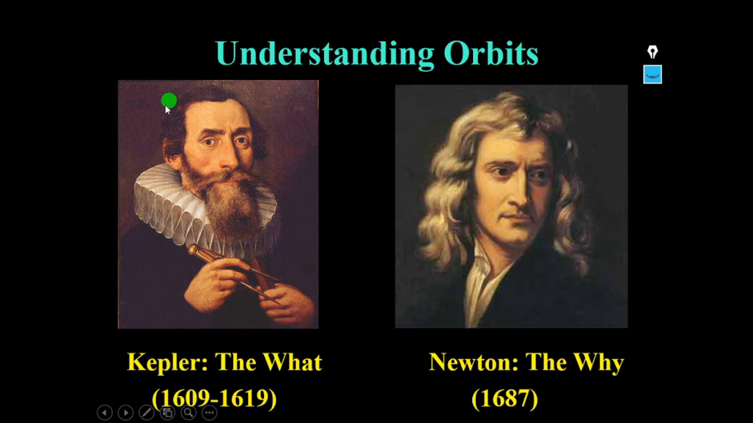What planetary motion is, or what an orbit is, is explained by Kepler, whereas using Kepler's laws in 1687, Newton explained why the planetary motion is happening, or why the planets are moving in orbits only.